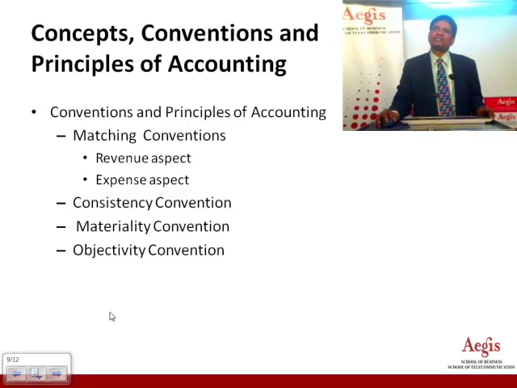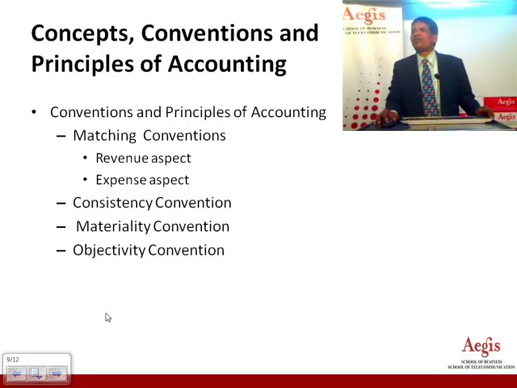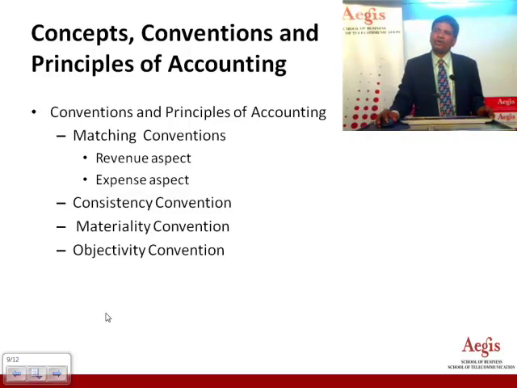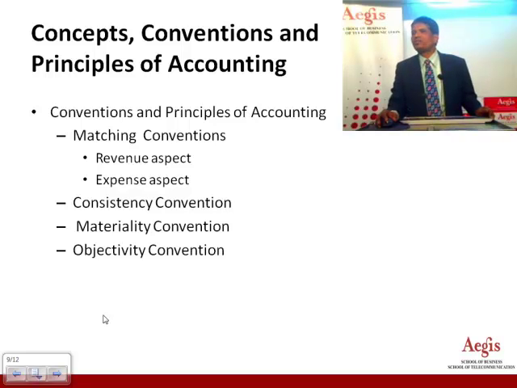It also considers consistency. What exactly does consistency mean? Consistency implies that whatever accounting principles you follow, for example stock valuation and depreciation, you must consistently follow the same principles in the next accounting year and the year after, because otherwise you are going to show a different profit and loss account, which is not accurate. And the materiality concept considers all significant transactions which are going to affect the future business of the company; they should be reflected in accounting.